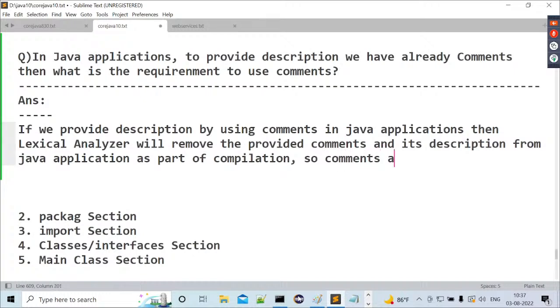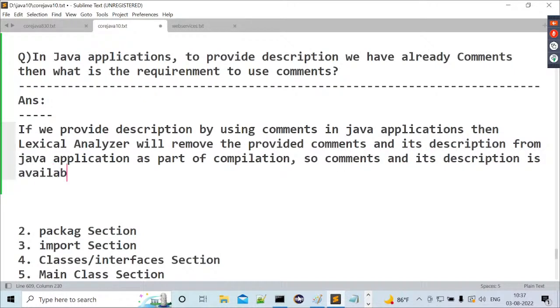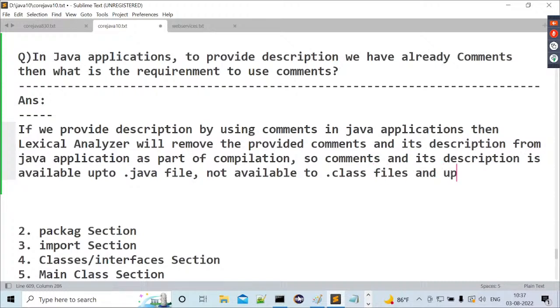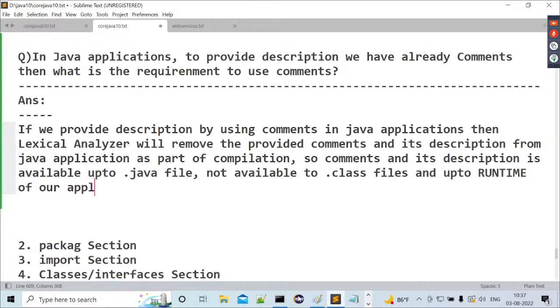So comments and its description are available up to the .java file, not available to .class files, and up to runtime of our application.